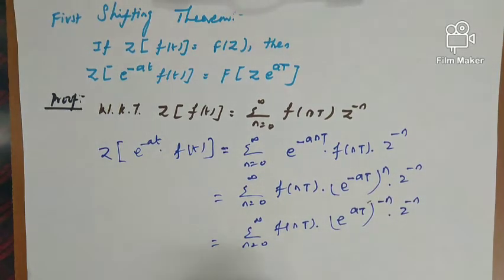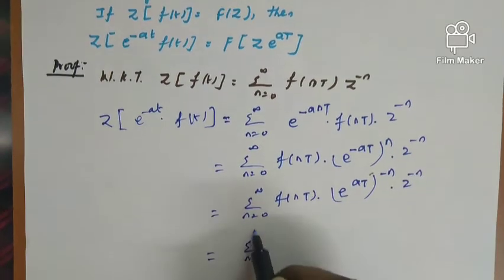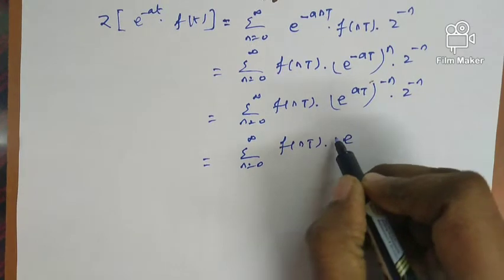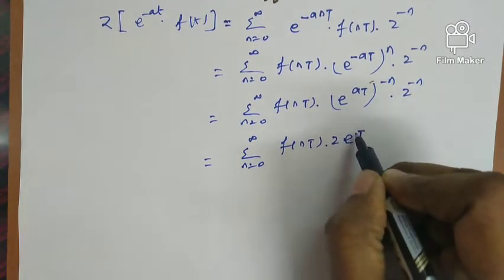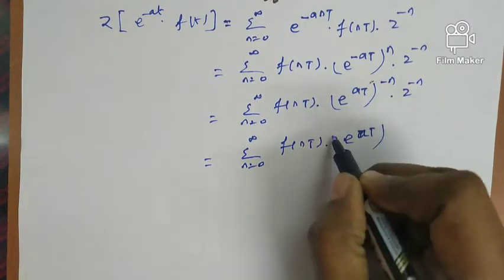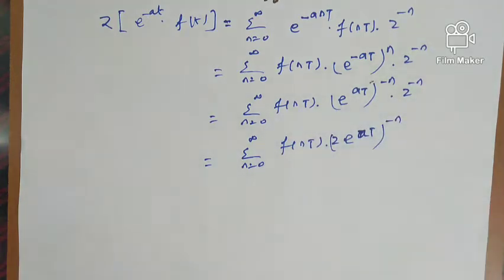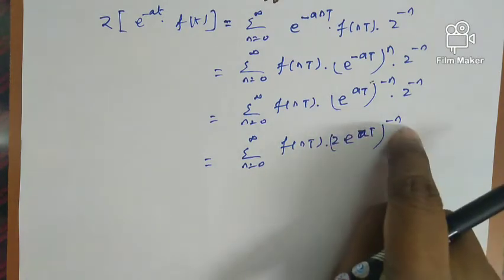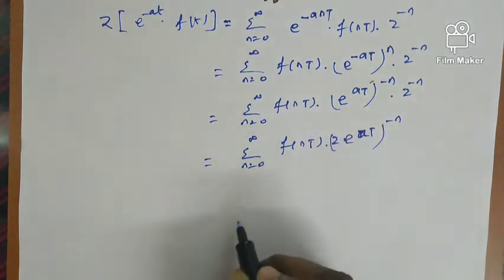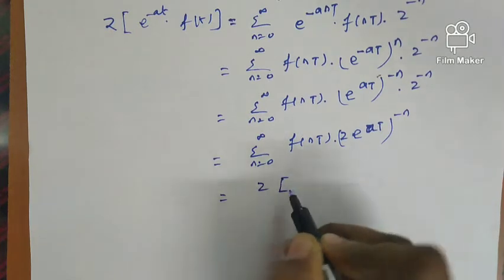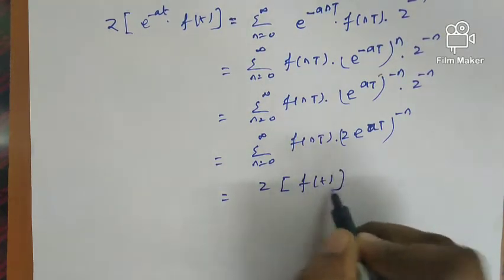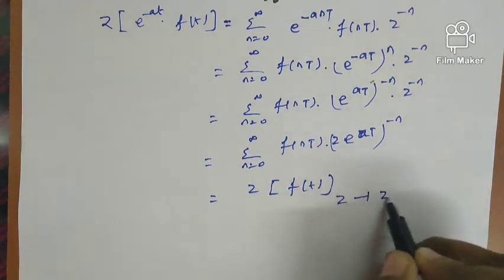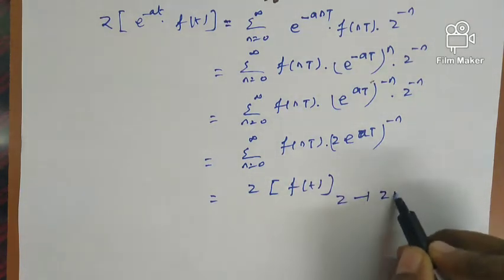In the next step, this can be written as the sum from n equal to 0 to infinity of f(nt) into (z e^(at))^(-n). Now this is of the form f(nt) into z^(-n). So this is nothing but the Z transform of f(t), only thing is, instead of z, it has the value z e^(at).